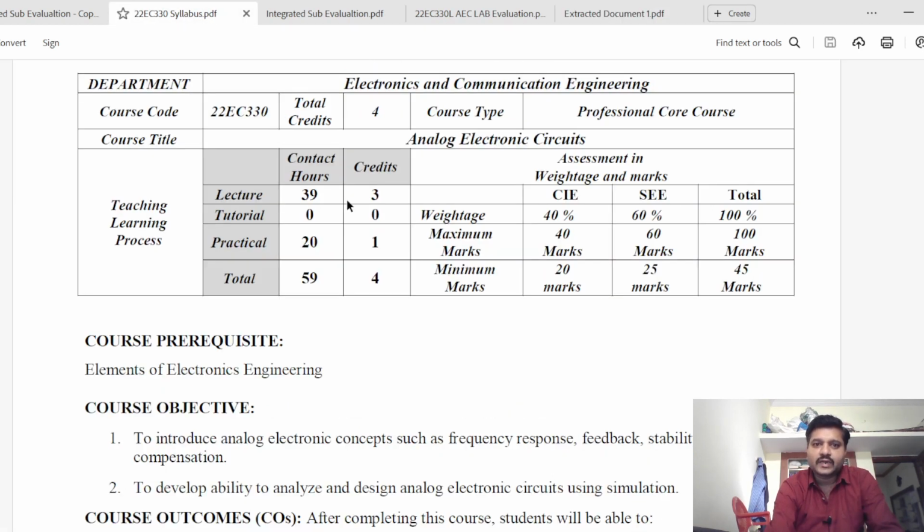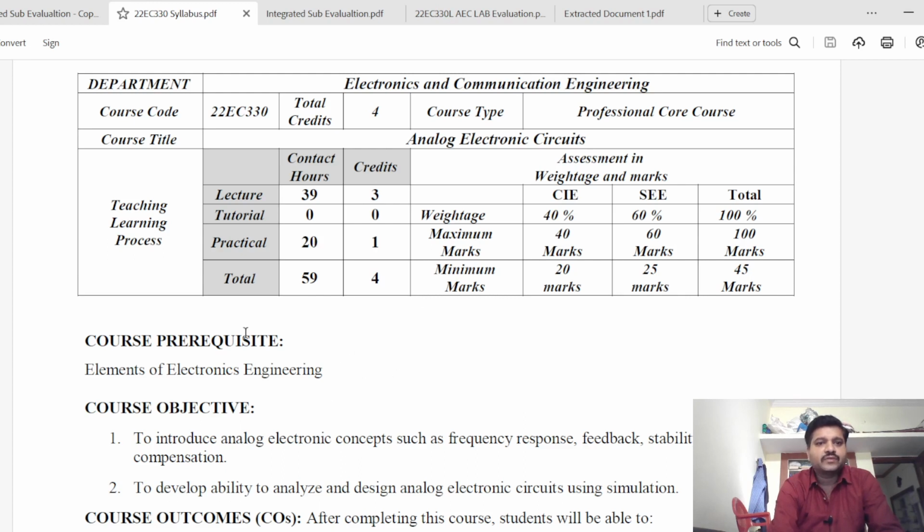Integrated subject means you have a theory class of 3 hours per week, which constitutes 39 hours for the complete semester, and 1 practical session per week, which constitutes 20 hours or 10 to 12 lab sessions per semester.